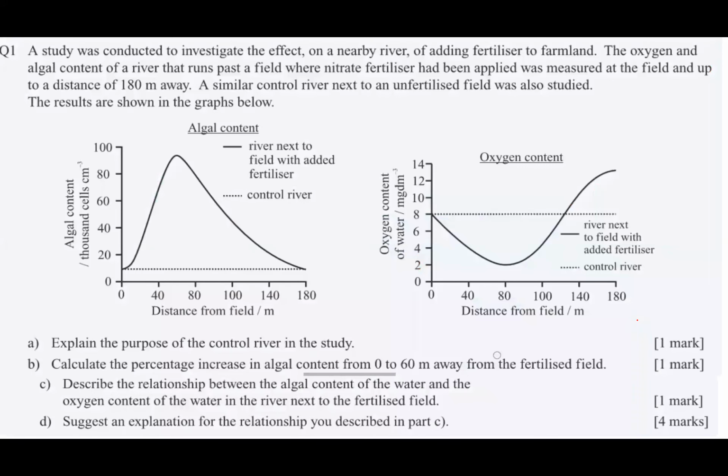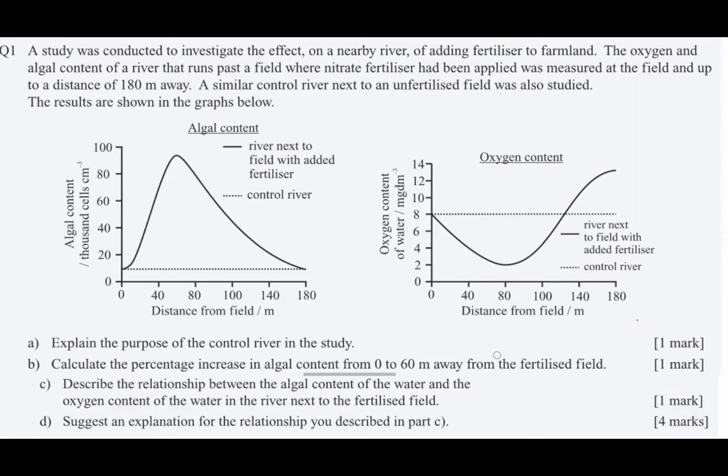So finally, to finish up, we're just going to have a quick look at this exam question. A study was conducted to investigate the effect on a nearby river of adding fertilizer to farmland. The oxygen and algal content of the river that runs past a field where nitrite fertilizer had been applied was measured at the field and up to a distance of 180 meters away. A similar control river next to an unfertilized field was also studied. The results are shown in the graph below. And you're first asked for 1 mark to explain the purpose of the control river in the study.